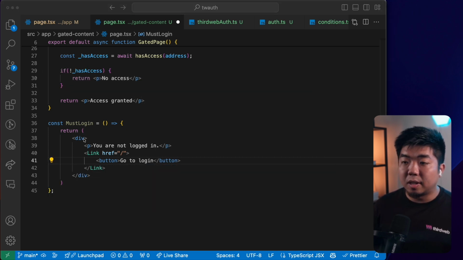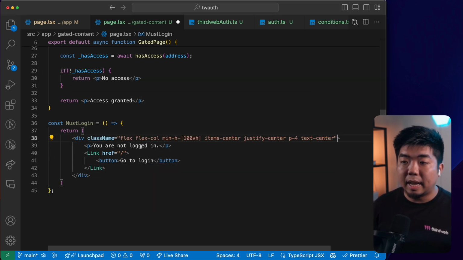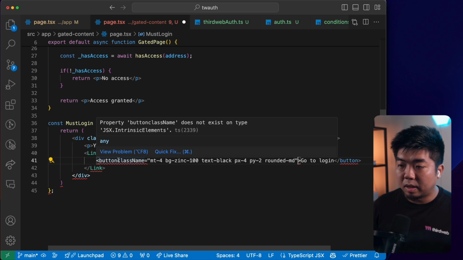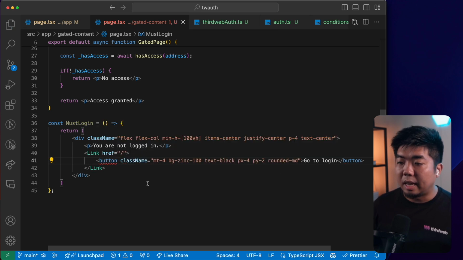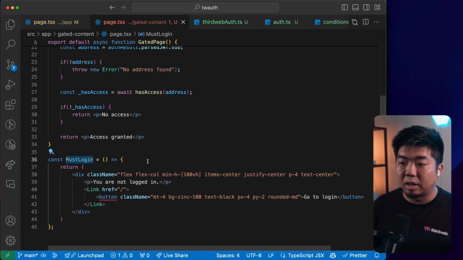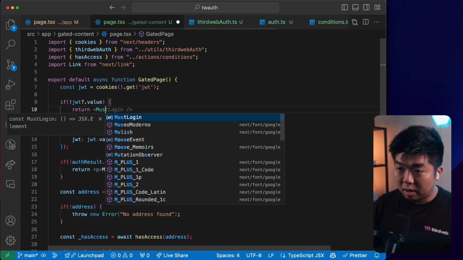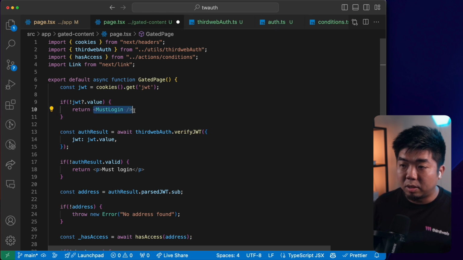I have some Tailwind styling here, so we're going to add a flex column, minimum height, justify everything in the center, give it some padding, and then we have some for the button as well. There we go. And that is just going to add some styling to our button. So this is going to be our must log in component. So we'll switch this here to our must log in component. We'll do the same thing for this one here.